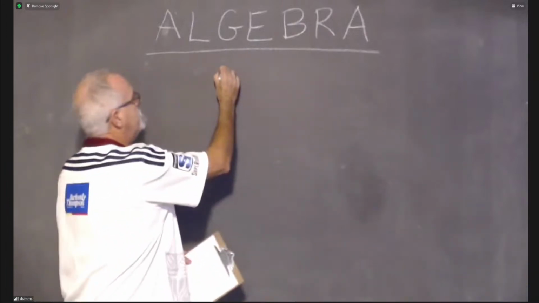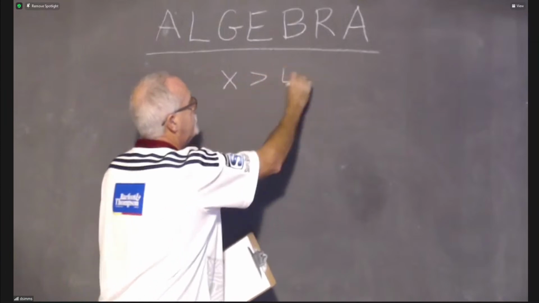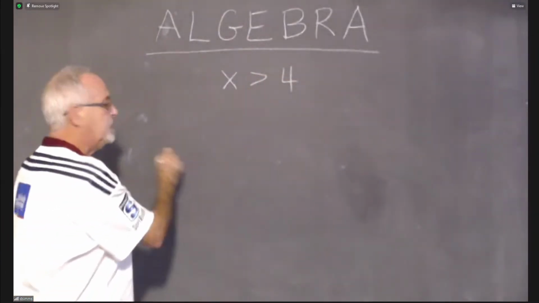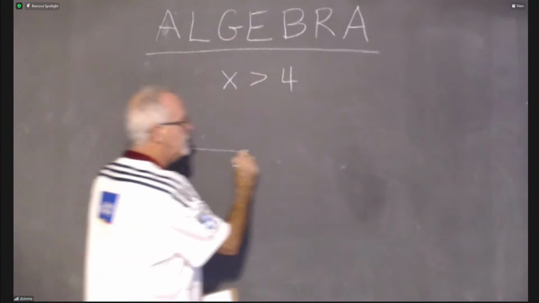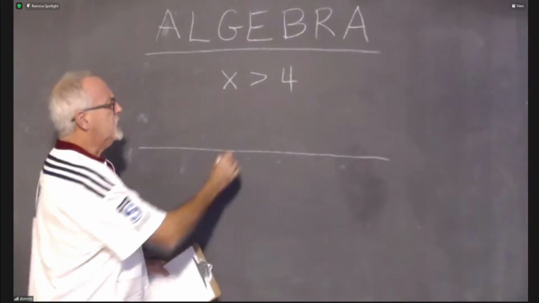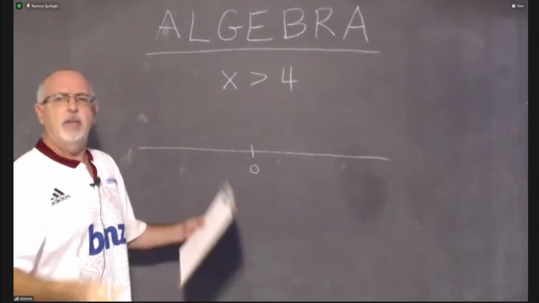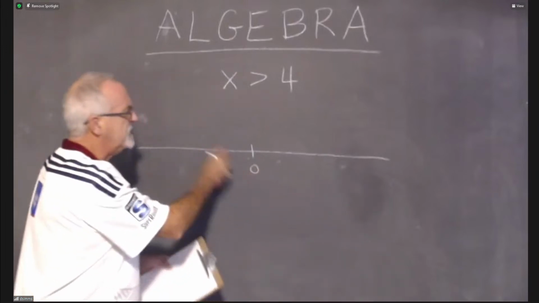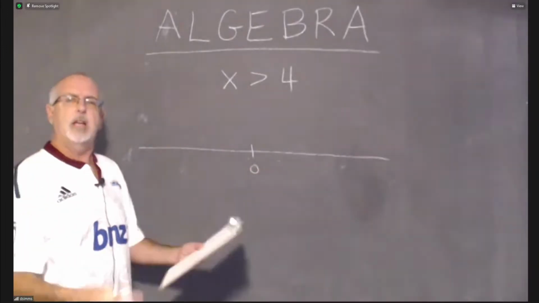How about graphing x greater than 4 on the number line? I'm not going to use a ruler to draw my number lines because it would take too much time, so I'm going to do my best to draw a decent number line. When I draw a number line, I like to show 0. In nearly every problem, some problems involve numbers that are very far away from 0, and you don't always have to show 0 on your number line, but I like to show 0.